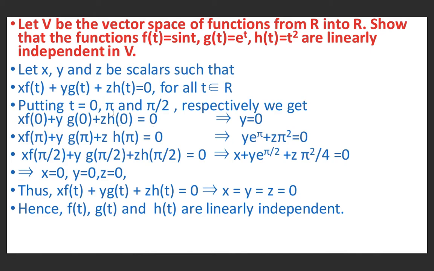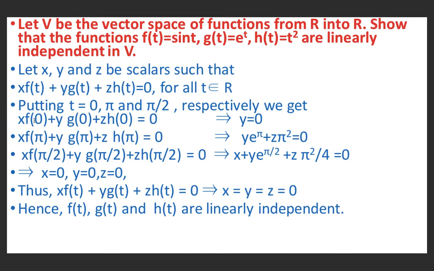If we substitute t equal to pi, then we get x into f(pi) plus y into g(pi) plus z into h(pi) equal to 0. If we substitute t equal to pi by 2, we get x into f(pi by 2) plus y into g(pi by 2) plus z into h(pi by 2) equal to 0.